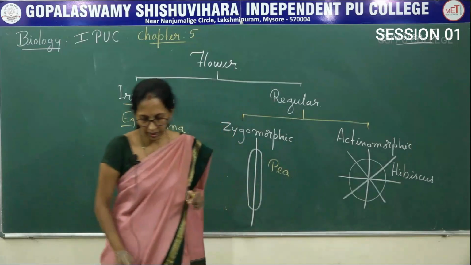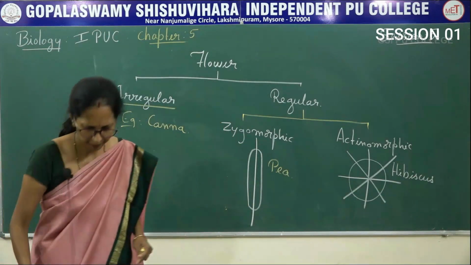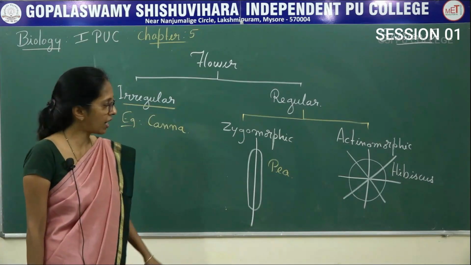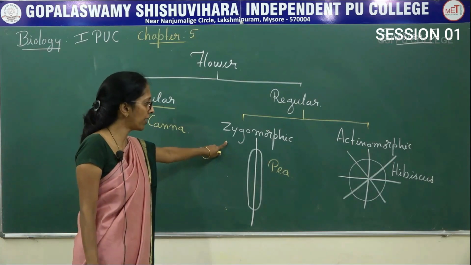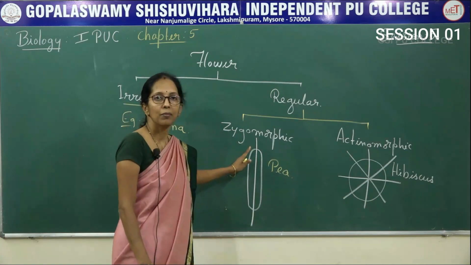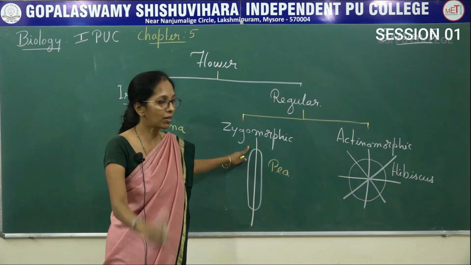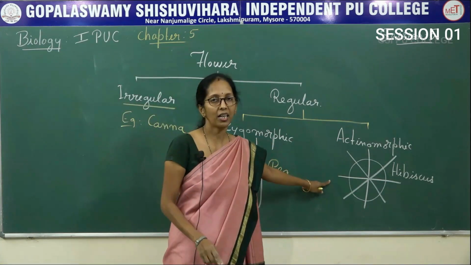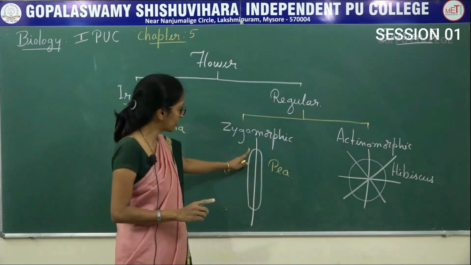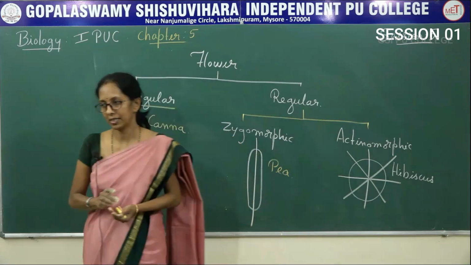So, totally there are two types of regular flowers. First is zygomorphic, second one is actinomorphic. Zygomorphic means the flower can be cut into two equal parts in only one vertical plane. Actinomorphic means the flower can be cut into two equal parts in more than one vertical plane. This is said to be bilaterally symmetrical and this is said to be radially symmetrical.